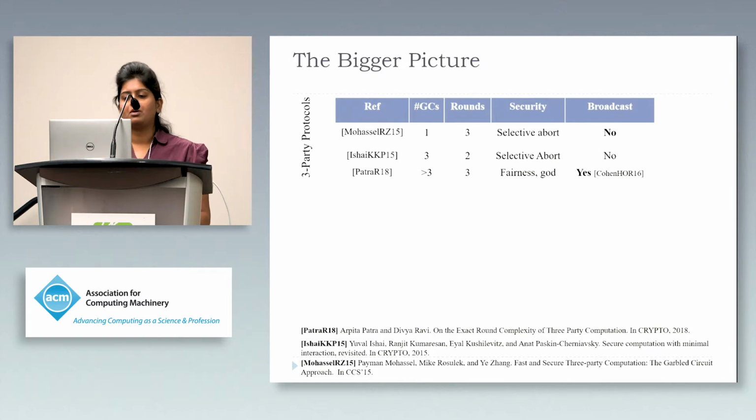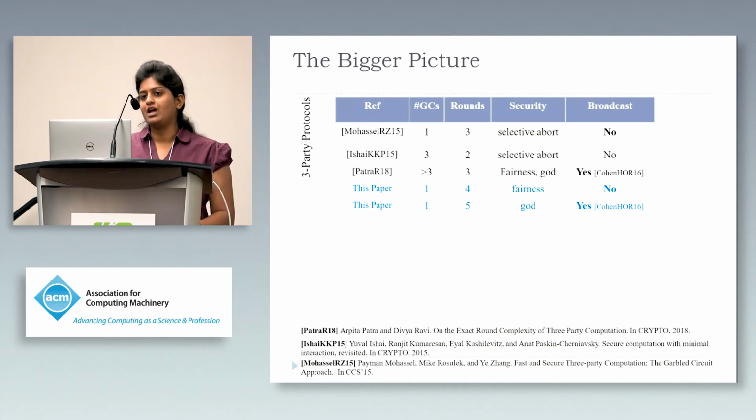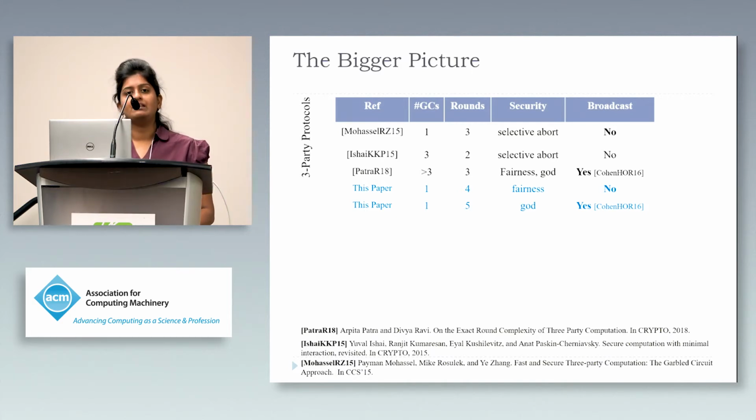The recent Crypto paper of Patra et al. achieves the security notions of fairness and guaranteed output delivery in optimal round complexity, but they require a minimum of 3 garbled circuits. In this paper, we start with the protocol of Mohassel et al. and achieve fairness in 4 rounds and guaranteed output delivery in at most 5 rounds, maintaining the number of garbled circuits required to be 1.